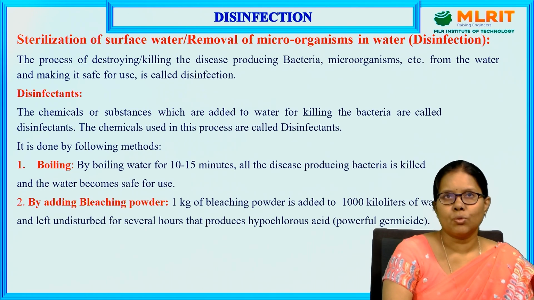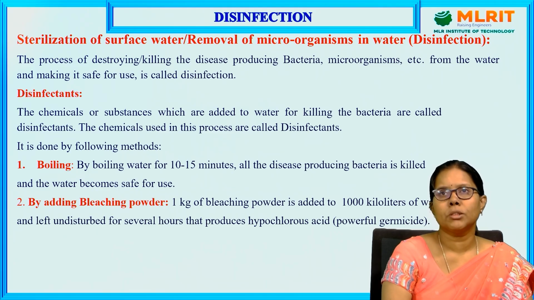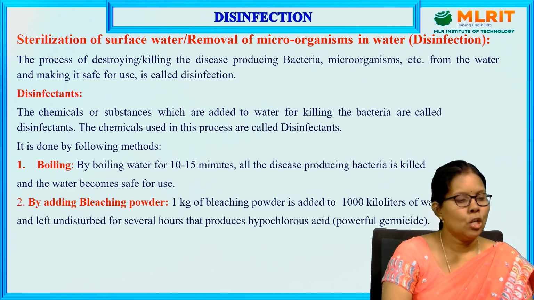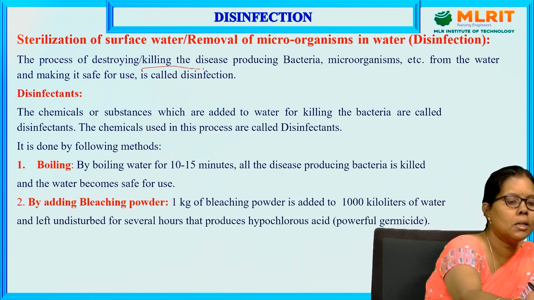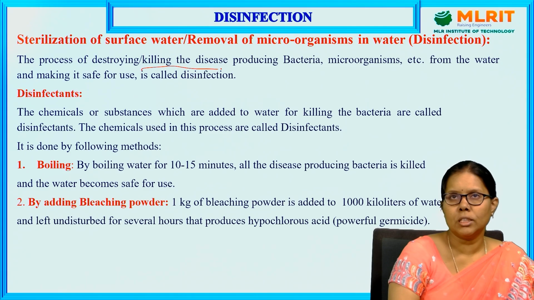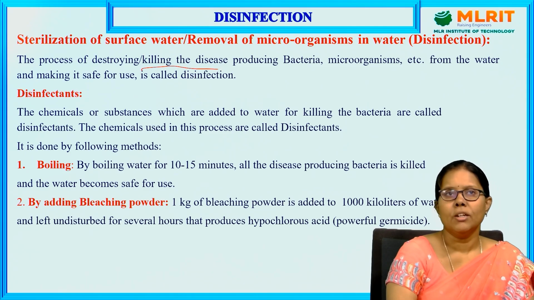Sterilization of surface water, or removal of microorganisms in water, is the disinfection process. We are going to kill the bacteria and disease-producing microorganisms by using disinfectants. This process is called disinfection. The process of destroying or killing the disease-causing bacteria or microorganisms from water bodies and making it safe for drinking is called disinfection.